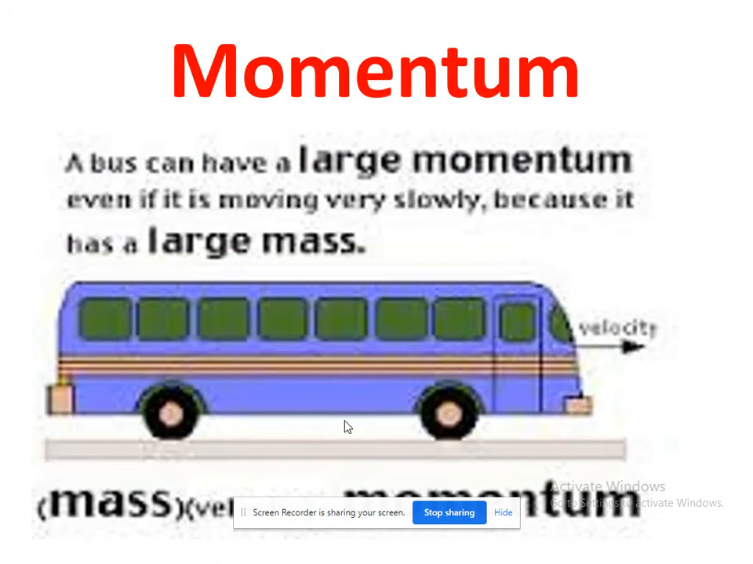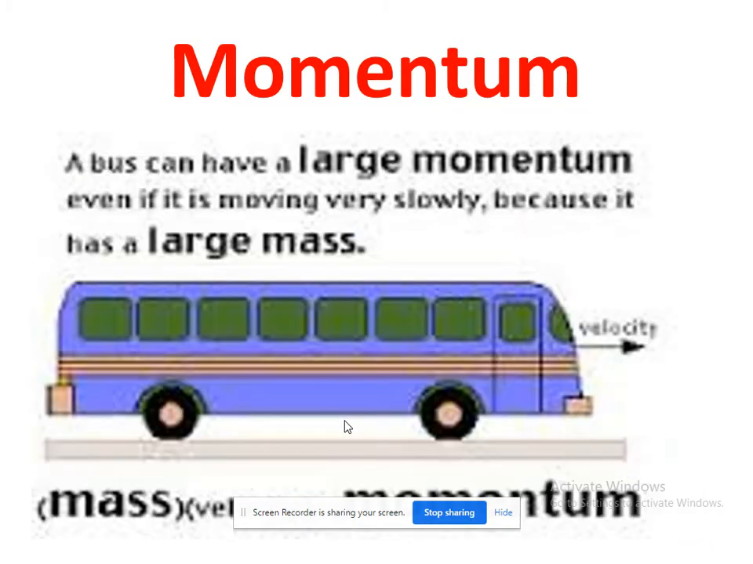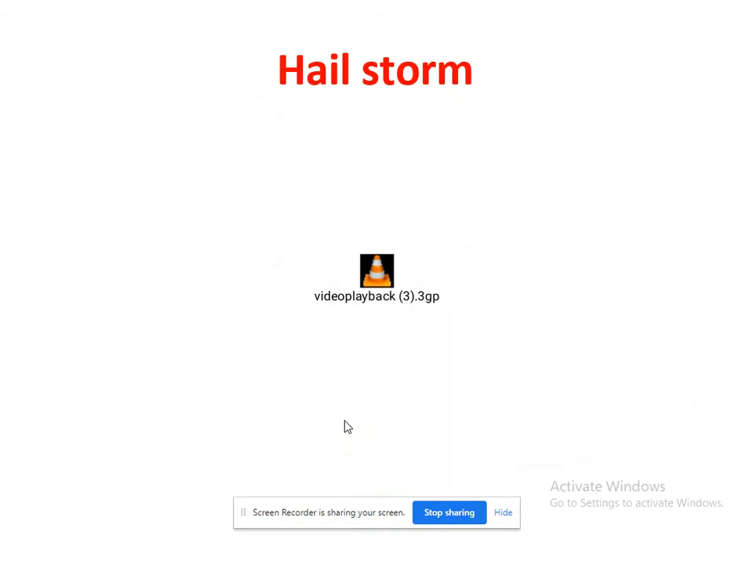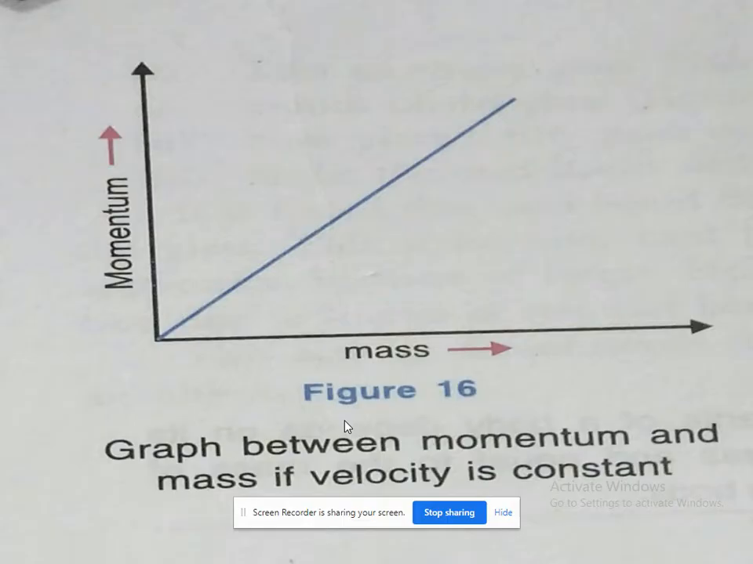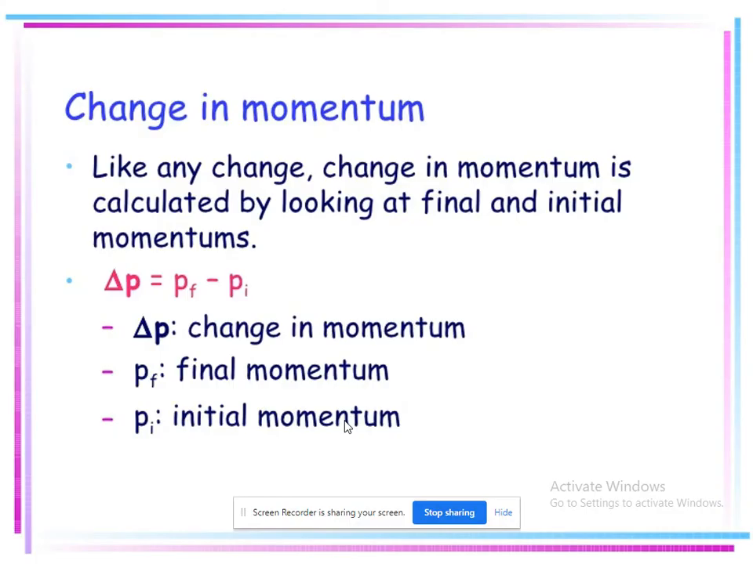Here we have an example: momentum, and how it is related with the speed of the body, and with the mass of the body. Here you can see the nature of the graph: momentum is directly proportional to mass. Therefore, it is a straight line. Straight line nature you will get because it is directly proportional. Velocity is the same: momentum is directly proportional to velocity. Therefore, it is a linear graph.